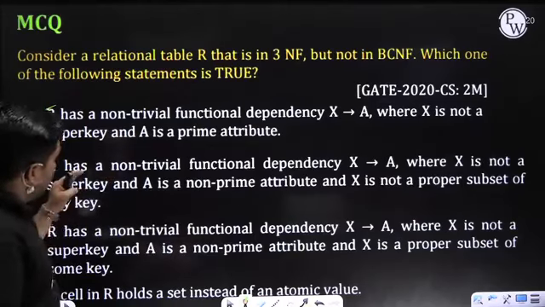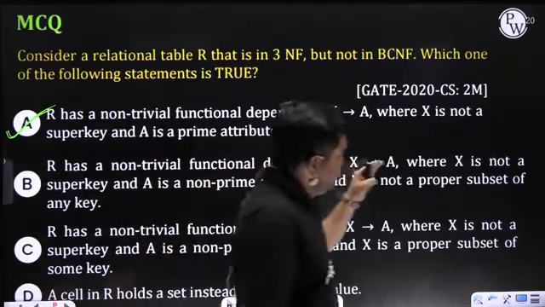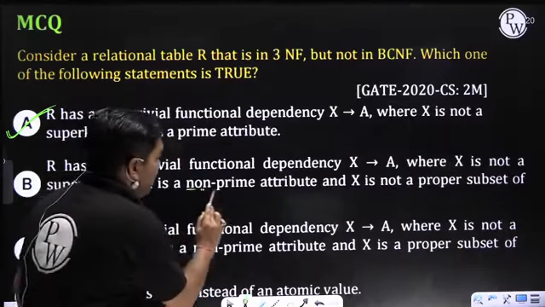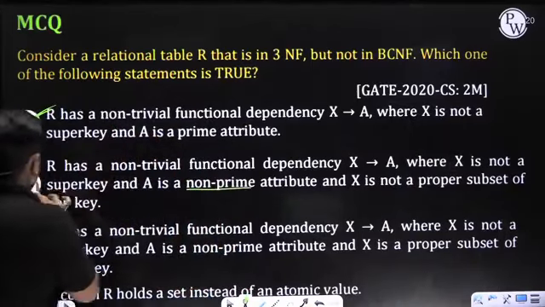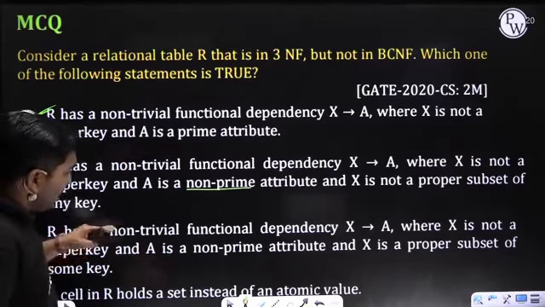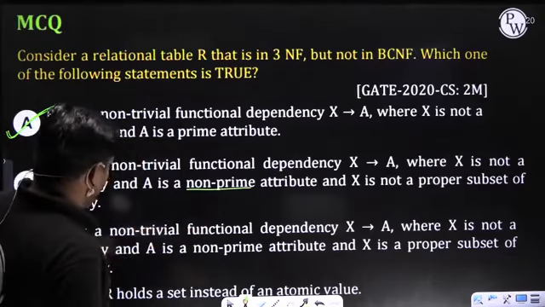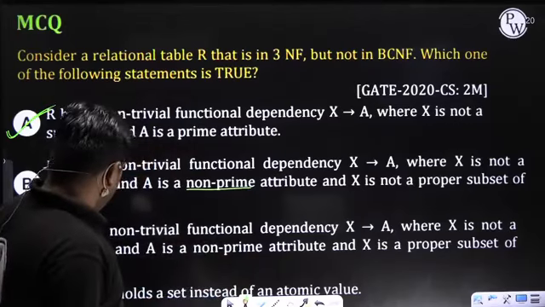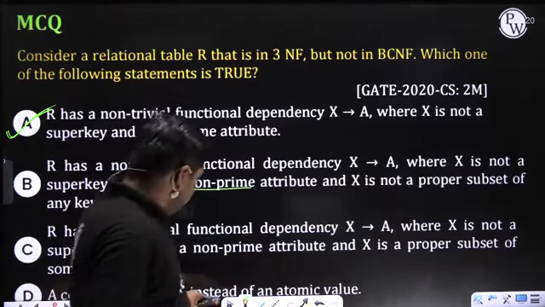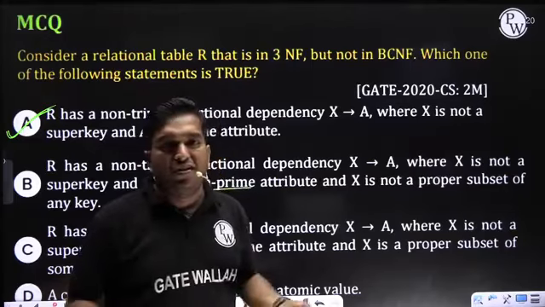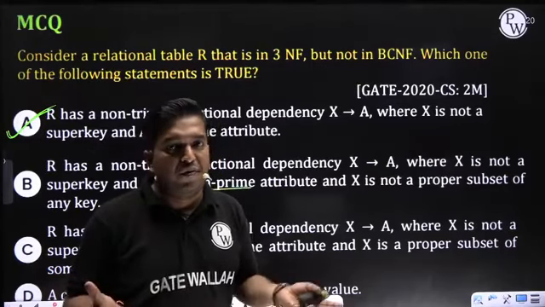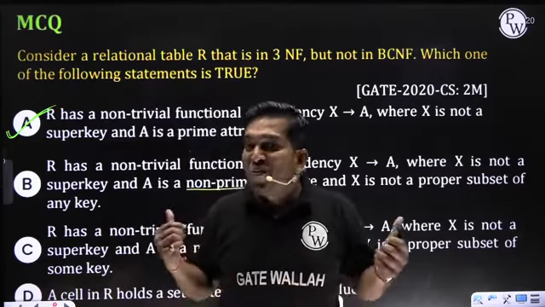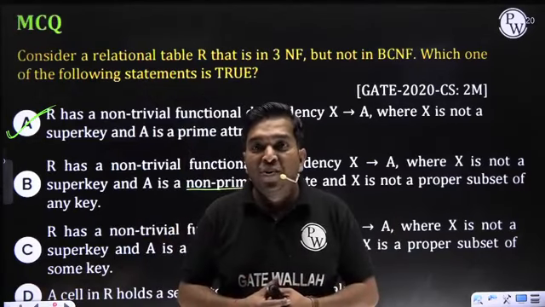Option B: R has a non-trivial FD X → A where X is not a super key and A is non-prime. That is wrong. Option C: a cell in R holds a set instead of an atomic value. That is not about 3NF or BCNF. So A is the correct answer for this question. Hope you got it.